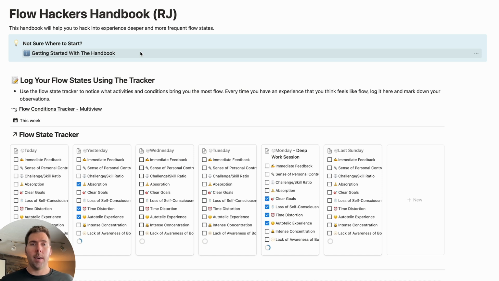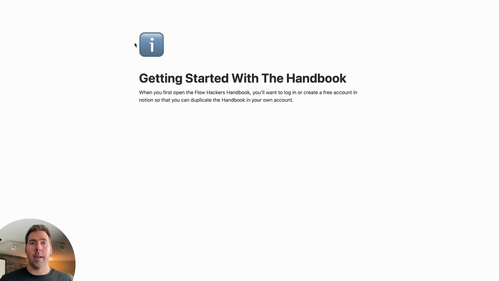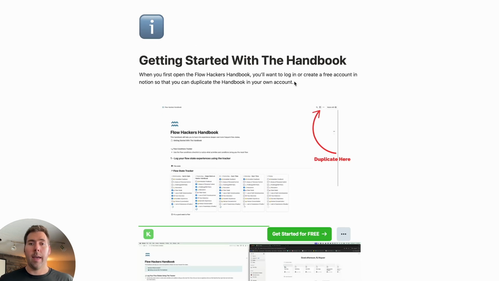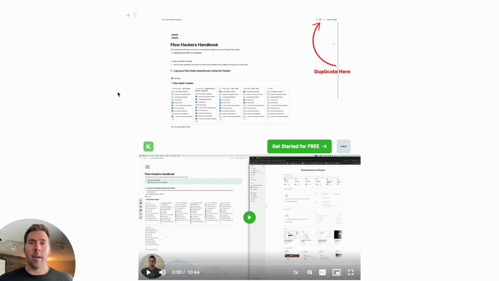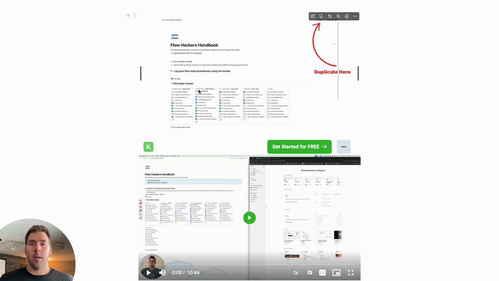So if you're familiar at all, I've built this version of the Flow Hacker Handbook inside of Notion. So what you're going to find is a quick getting started guide right at the top of the page. And this is going to show you exactly what to do. The first thing you're going to need to do is duplicate the page. I'll show you how to do that. And then we'll get into talking about what the different features are within the handbook.